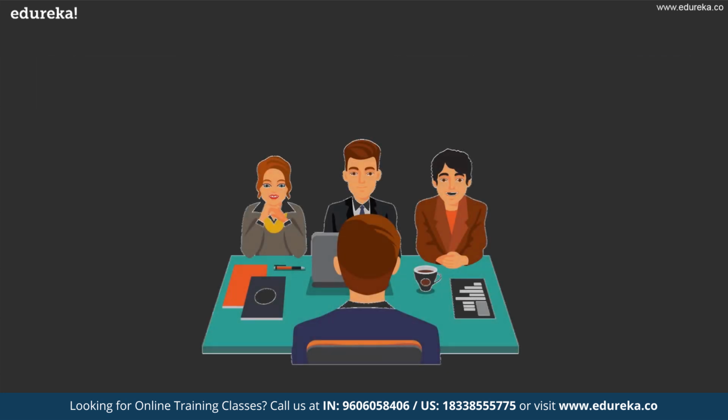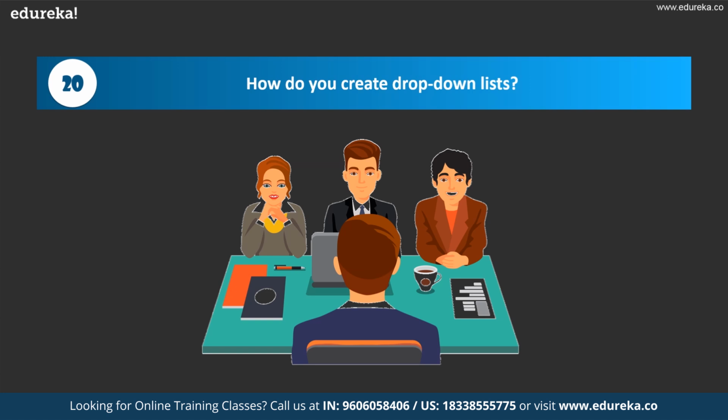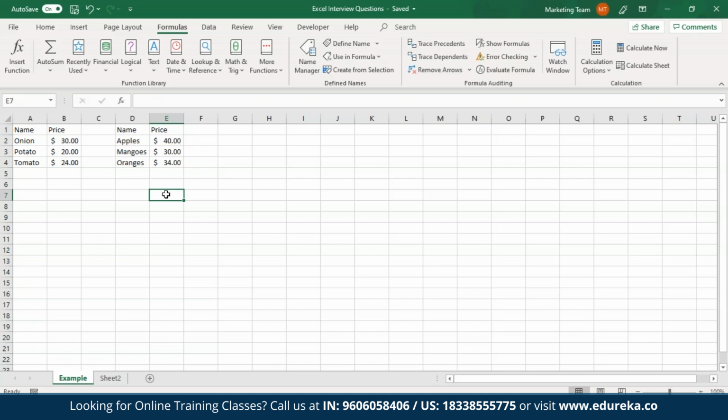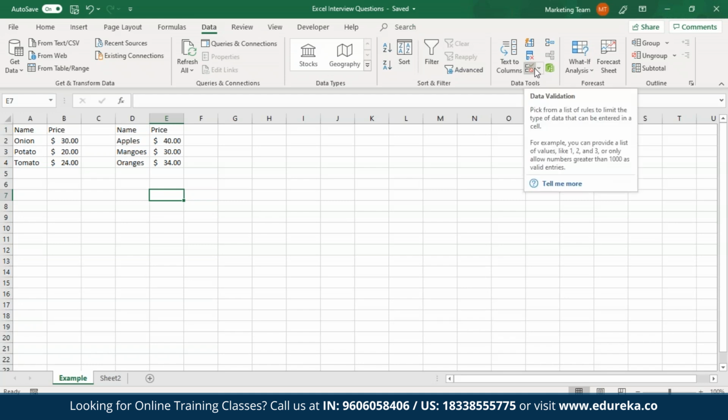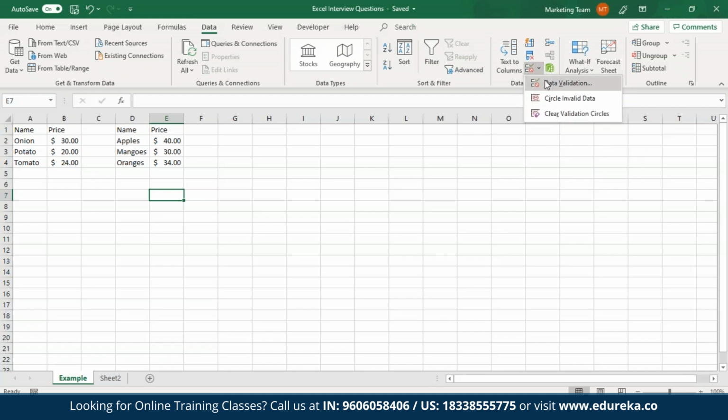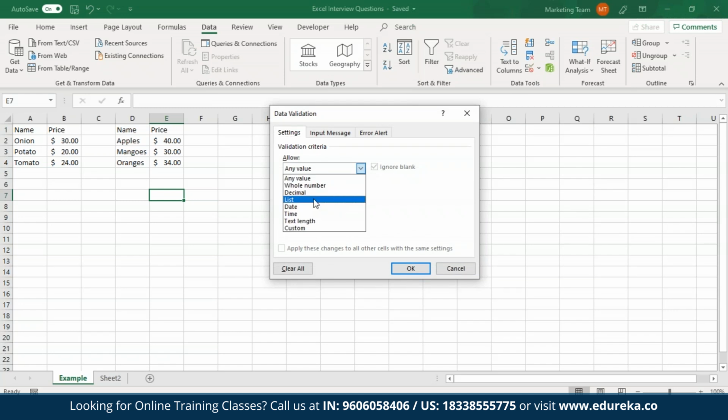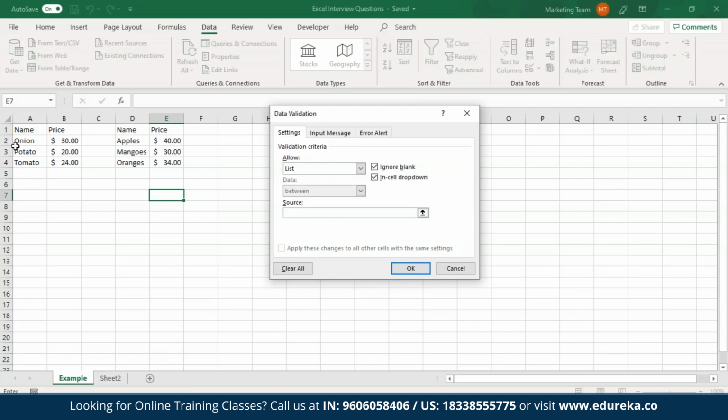So now moving on towards the next question, which is how do you create drop-down lists in Excel? In case you want to create a drop-down list, all you have to do is select the Data tab that is present in the ribbon, and then from this Data Tools group, select the Data Validation command. From the given options, select List, and provide the source.